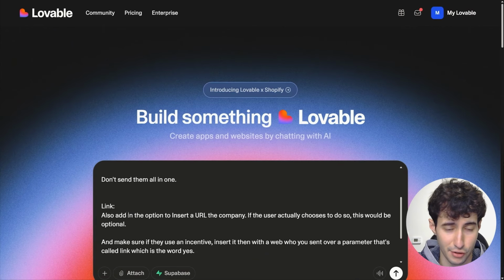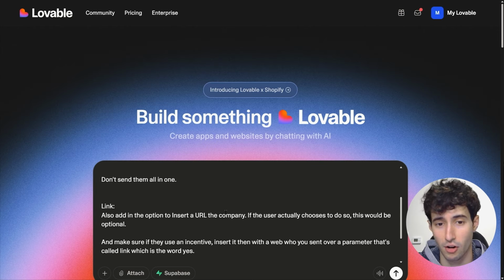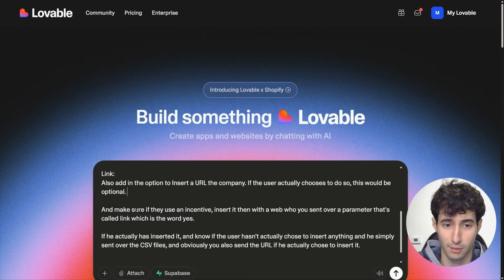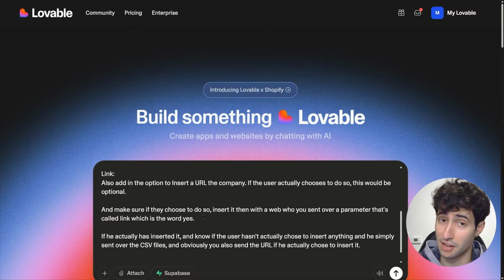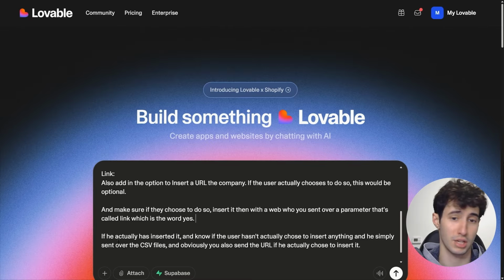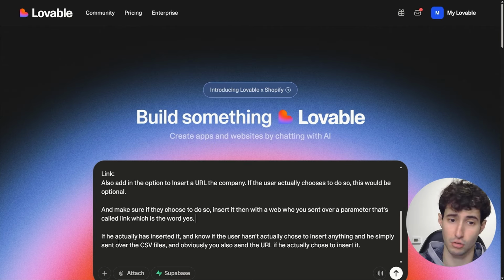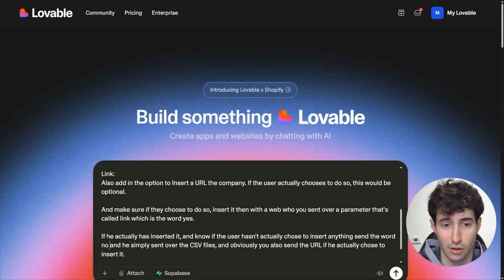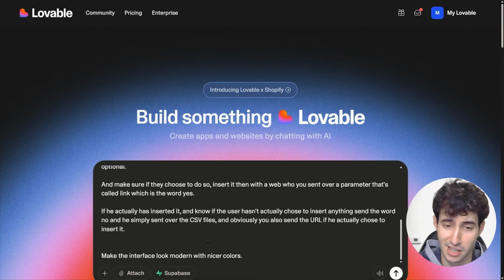And then it's time for the link section, where I say also add in the option to insert a URL of a company, but this is going to be optional, it's not going to be a required field. And then I say make sure if they actually choose to insert a URL, you also send the parameter over to that webhook that's called link, which has the word yes if you actually did choose to insert the link, and if you actually did not choose to insert the link, it sends the word no. And then I basically tell it, so just send over the CSV files in that scenario.